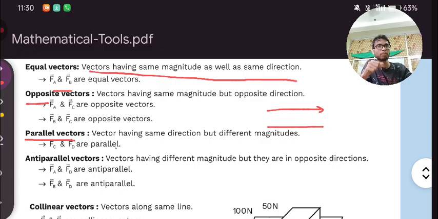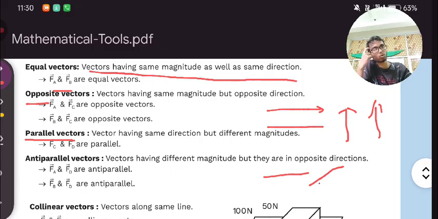So one vector will be parallel to another. This first is parallel to this. If one vector is like that, the second will also be like that. This is parallel, this is also parallel. But what about this? If you take this and another is like that, in that case both are not parallel, because the direction of this is different from this. Even you can see the angle is changing. Angle should not change. Here you will have to take two vectors to define parallel vectors.